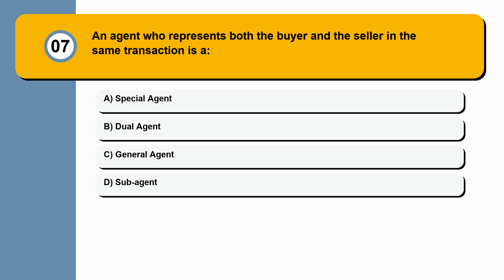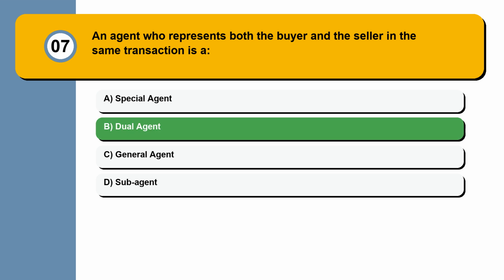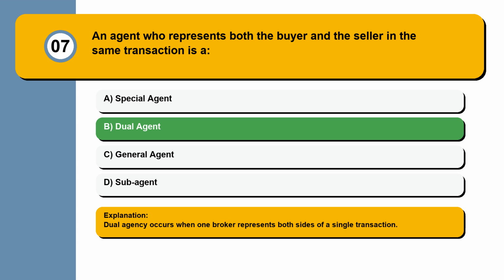Question 7. An agent who represents both the buyer and the seller in the same transaction is a: special agent, dual agent, general agent, subagent. Dual agency occurs when one broker represents both sides of a single transaction.